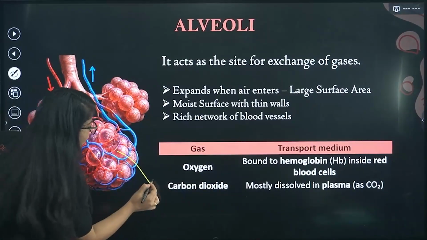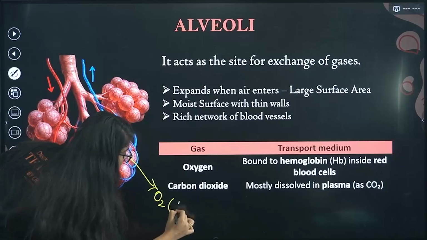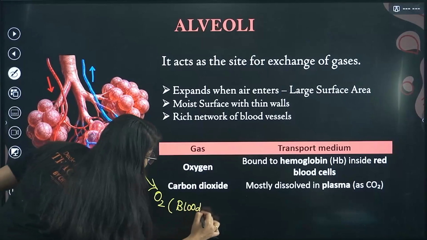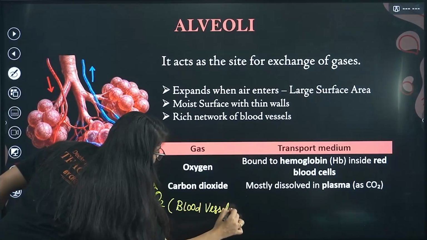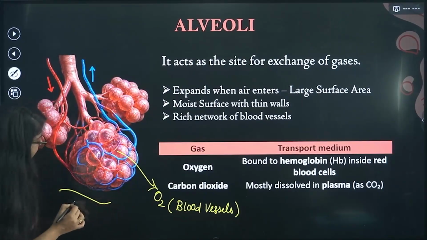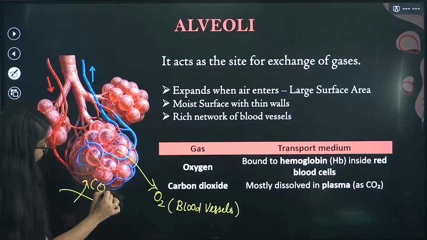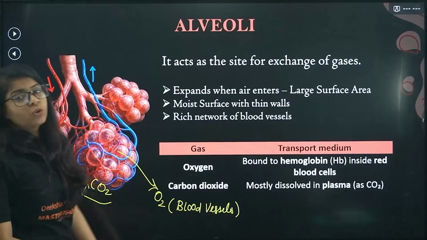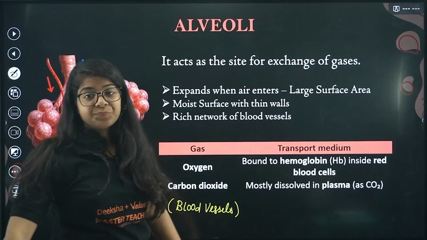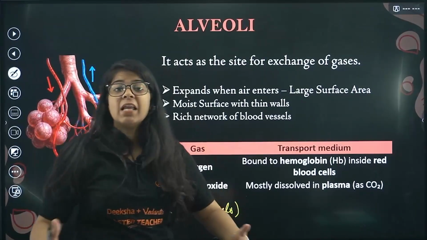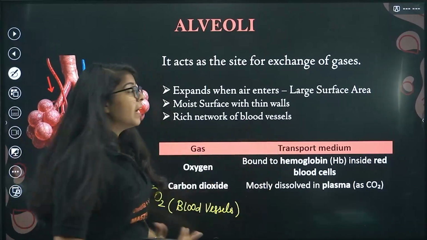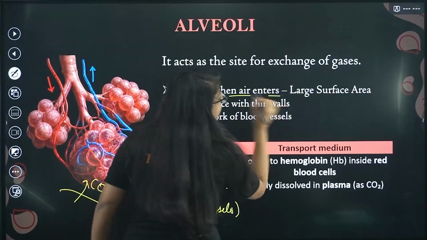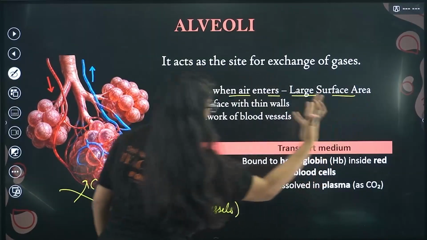The O2 goes into the blood vessels, and the CO2 from the blood vessels is absorbed by the alveoli and exhaled out of our body, right? Now obviously when we inhale, it expands when air enters, hence it gets a large surface area.